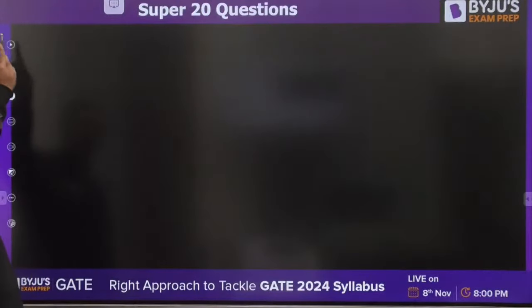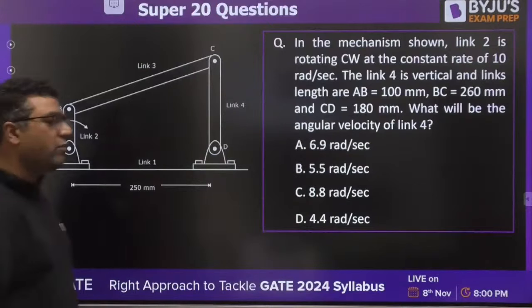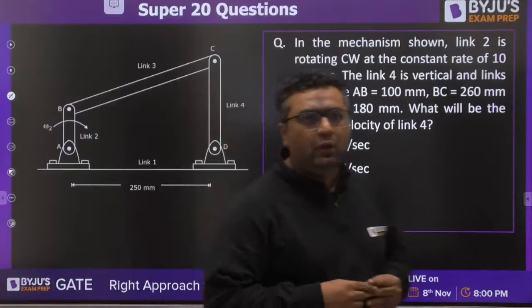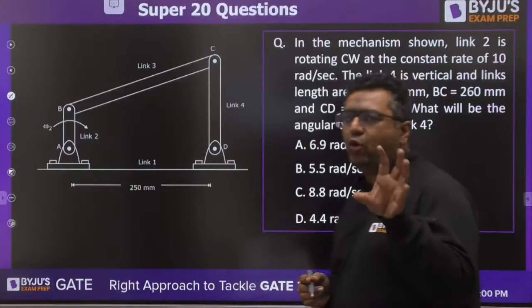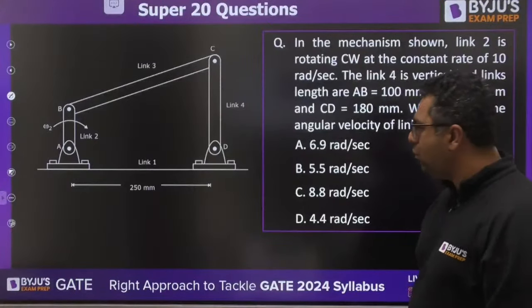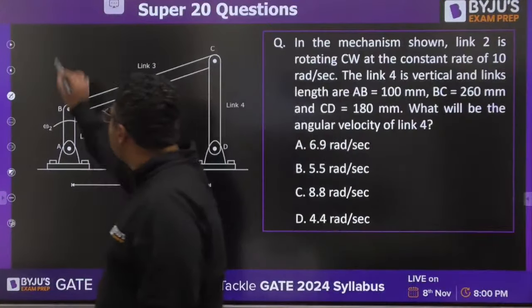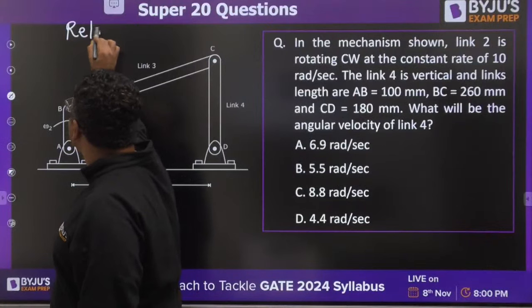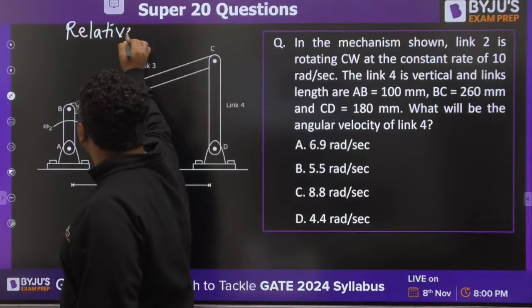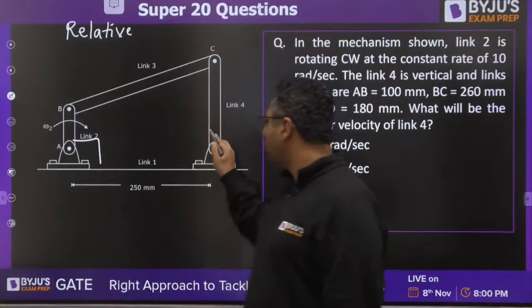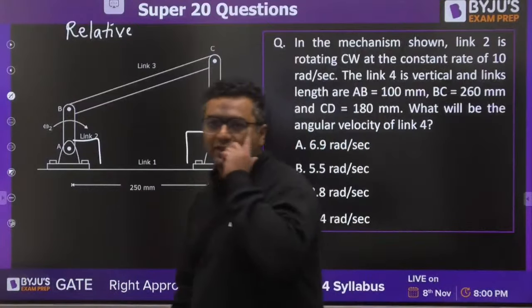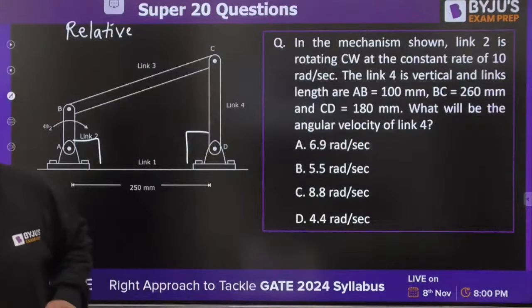Very good. Moving to this question from relative velocity approach. We are having questions from all the areas where it is coming more and more in number. This is from relative velocity approach. It is a case when both input and output link are parallel to each other. Special case number 1. Very good.